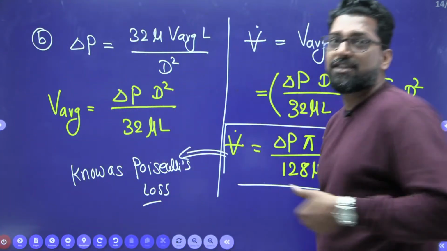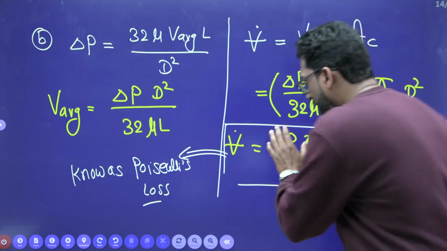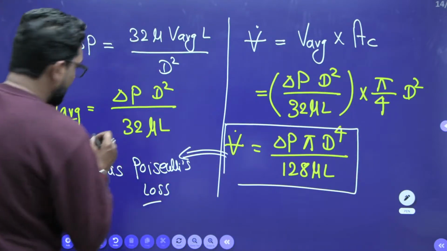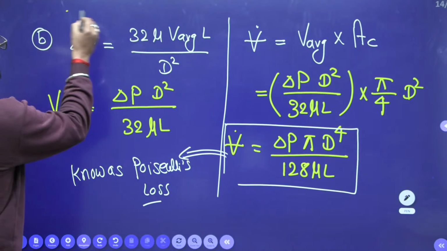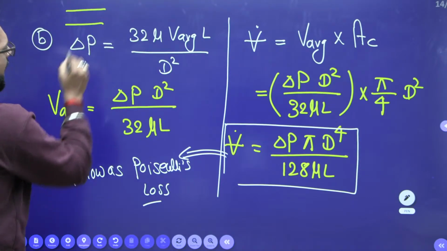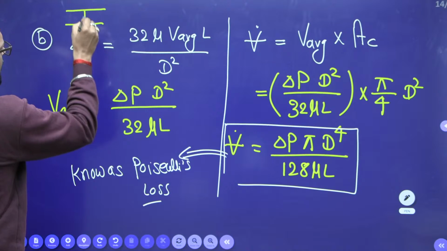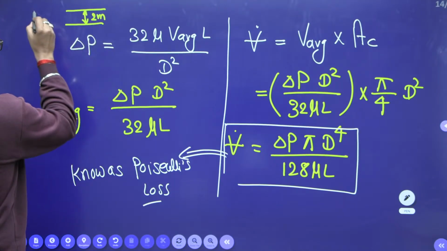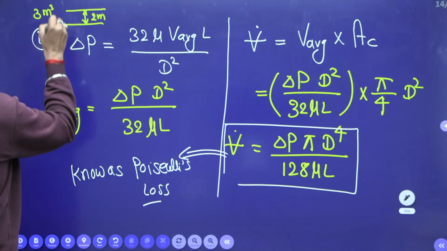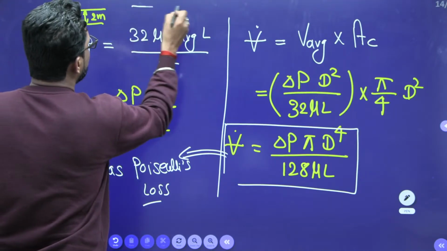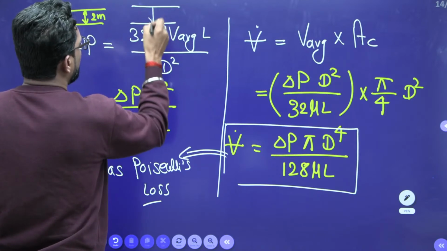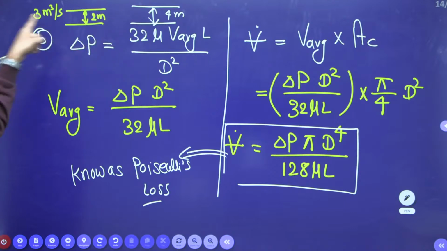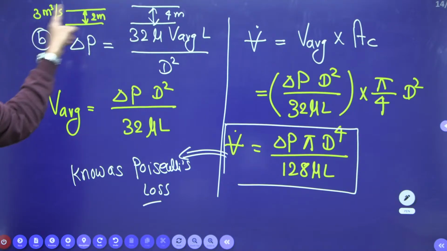Why is this formula important? Anyone? Why is this volume flow rate very important? Because sometimes there is a pipe. Let's suppose this pipe has a diameter of 2 meter, and the discharge is 3 meter cube per second. Now, if we change the diameter of the pipe to 4 meter, what will change? How will the discharge change?